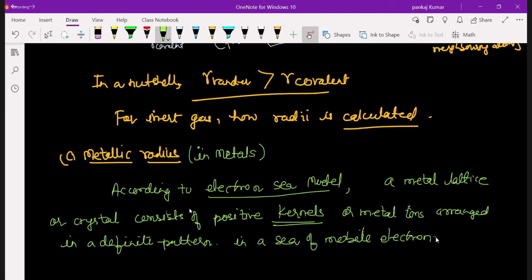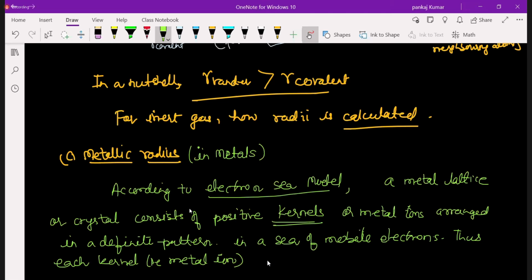Okay, so thus each kernel. We use the term kernel. Each kernel means that we can say that it is your metal ion.